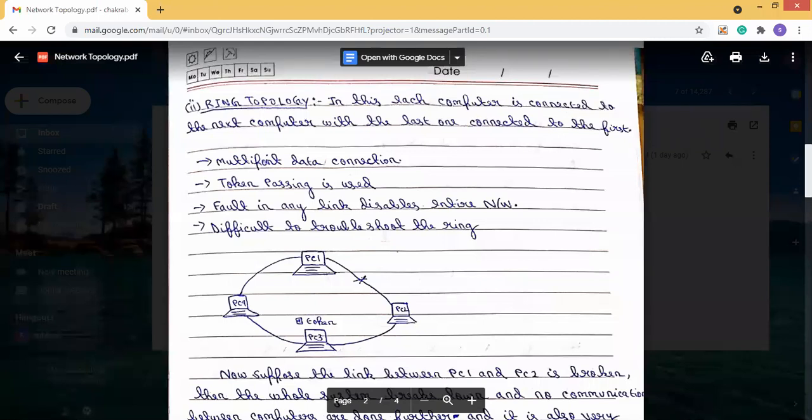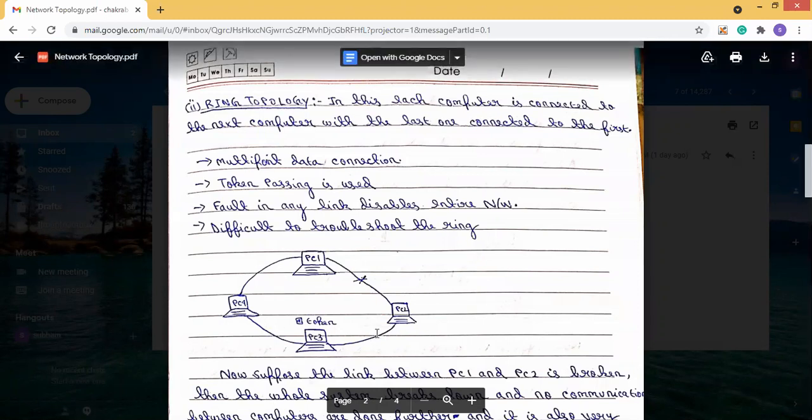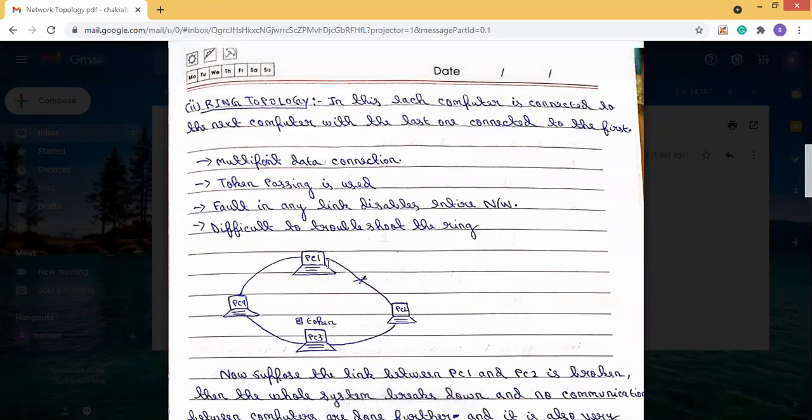Each system is connected to one another, and the last one is connected to the first one, forming a ring. Like in this diagram, you can see it is forming a ring. It is also a multi-point data connection, and token passing is used.